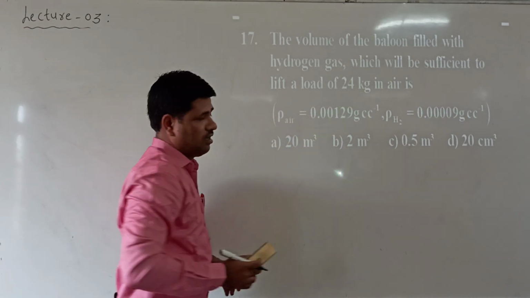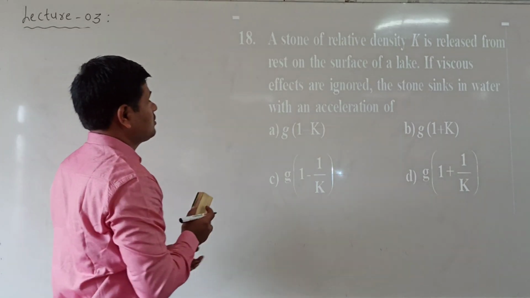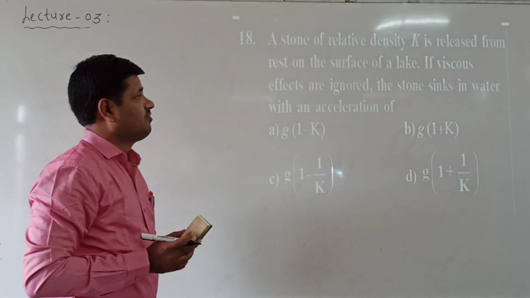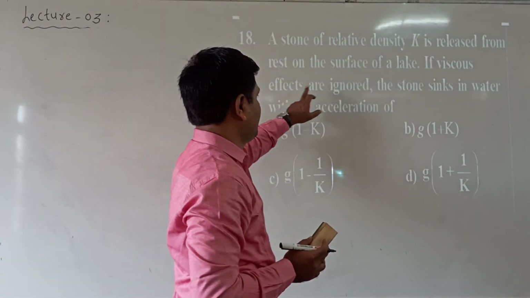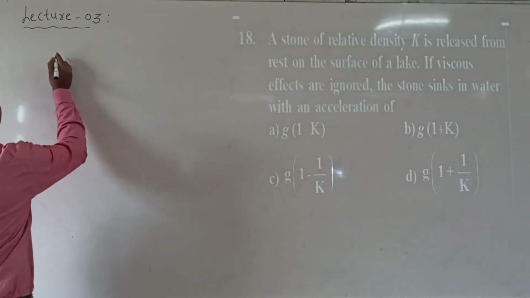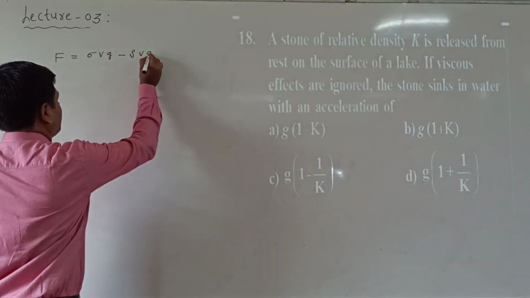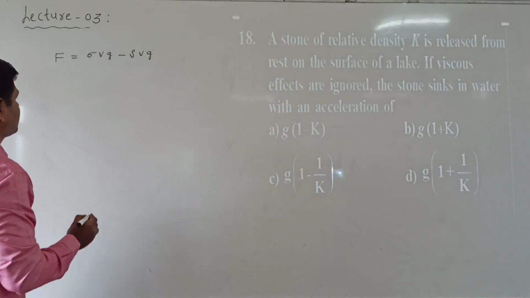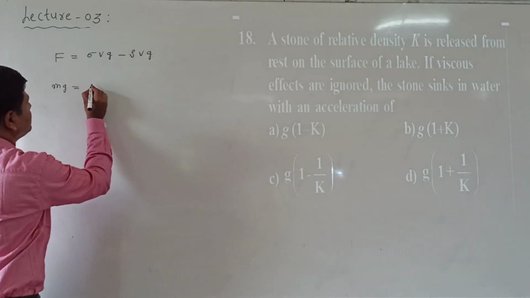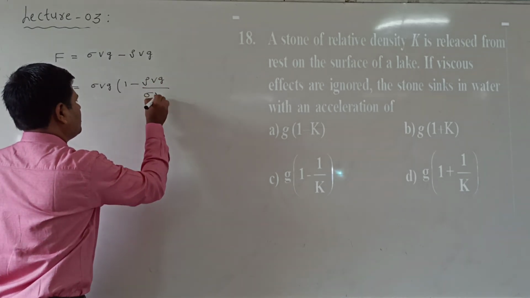Next we go to question number 18. A stone of relative density sigma is released from rest on the surface of a lake. Viscous effects are ignored. The stone sinks in water with an acceleration of? Now we can find the net force acting on the stone, which can be written as sigma Vg minus rho Vg. Acceleration is asked here. Now mg can be written as sigma Vg taking common. Remaining here is 1 minus rho Vg by sigma Vg.